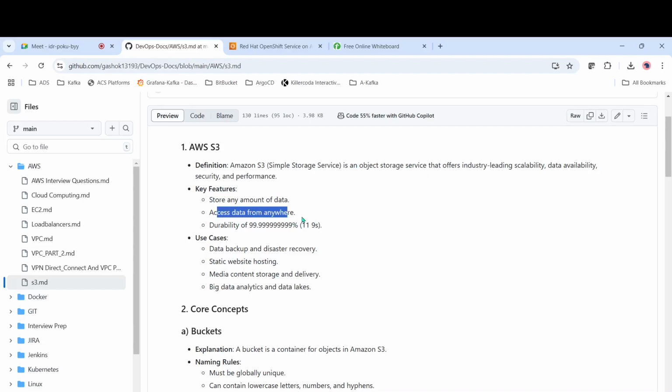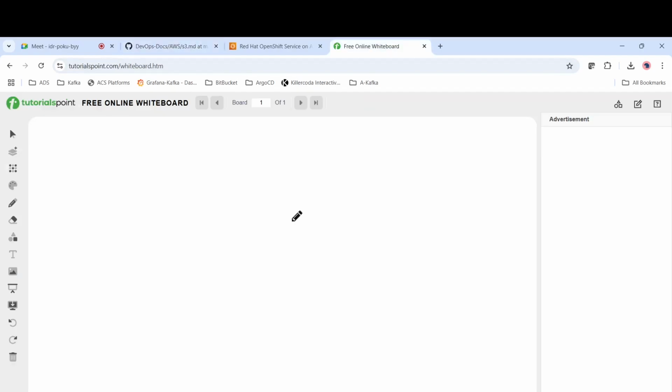It will be replicated between multiple availability zones so that you will have the durability of 99.999999999, 11 nines. 11 nines means there is a very small possibility of it going unavailable.